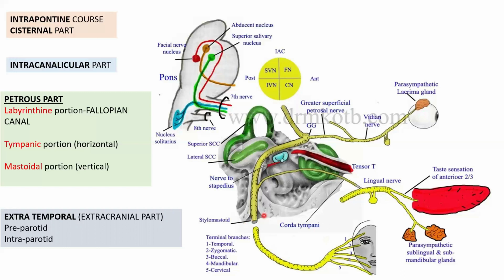Okay, the intrapontine segment, cisternal part. Why is it called cisternal part? In relation to the cerebellopontine cistern.